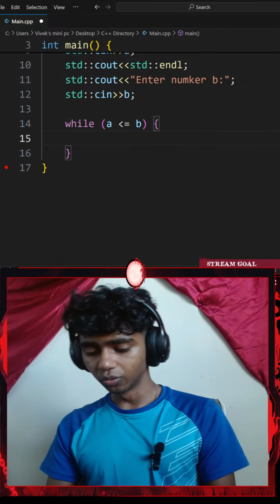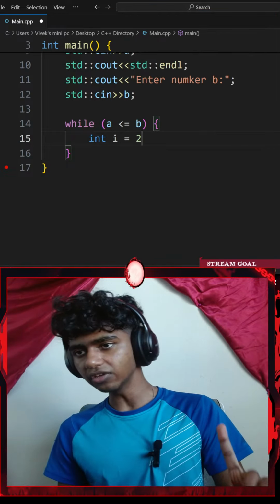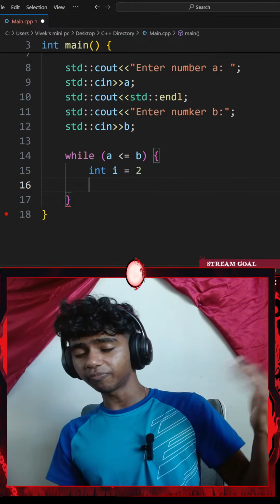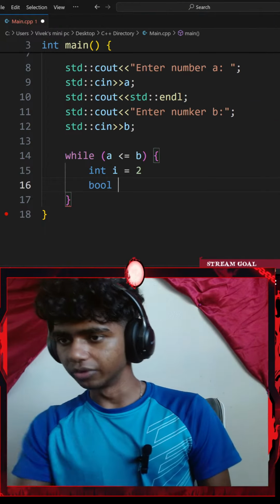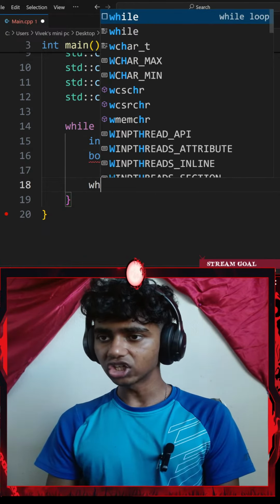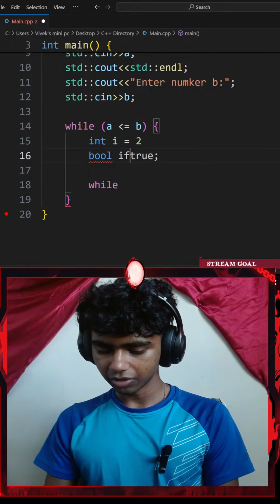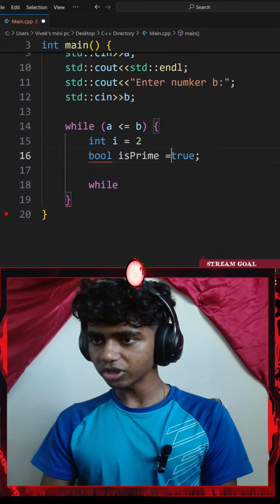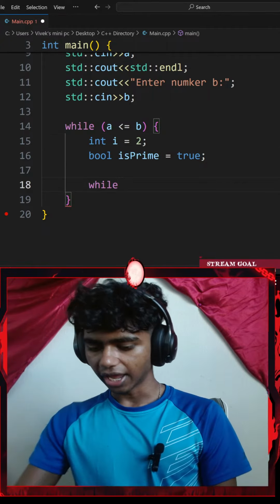Let me create two variables. First is going to be an integer I, which is set to 2 by default. This is going to check if my number is divisible by numbers from 2 up to itself minus 1. Then I'll create a boolean variable, isPrime, which is going to be set to true by default. I'll end that with a semicolon, and then I'll add a while loop.